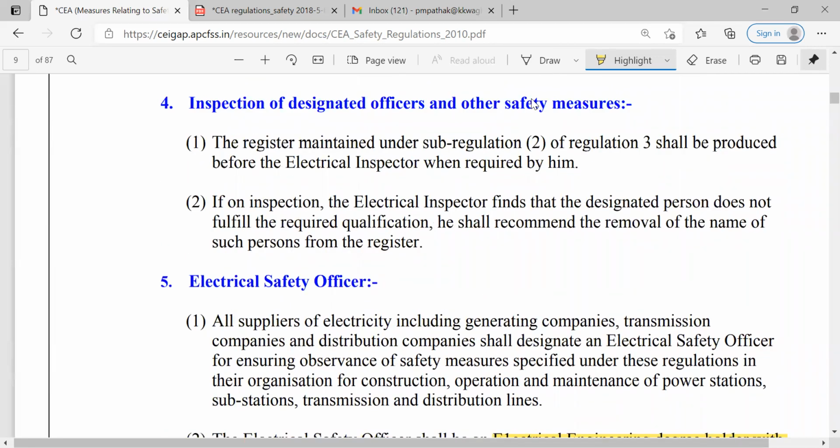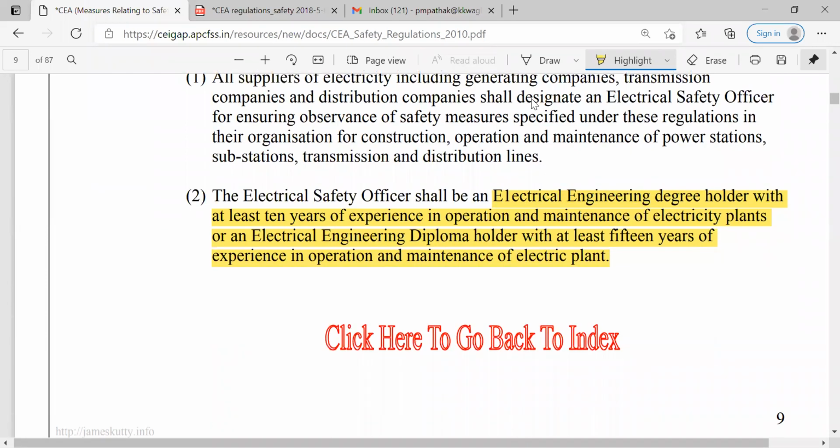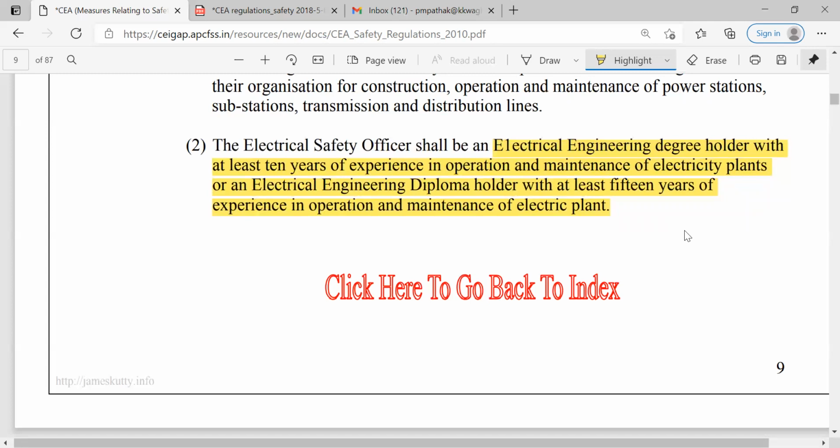Inspection of designated officers, electrical safety officers. I have highlighted this because this provision has now changed. In the previous provision, that is the CEA 2010 provision, it is clearly mentioned that an electrical engineering graduate or degree holder needs at least 10 years experience, and an electrical engineering diploma holder needs at least 15 years experience. In the 2018 amendment, that is changed to 5 years experience for a graduate and 10 years experience for a diploma.